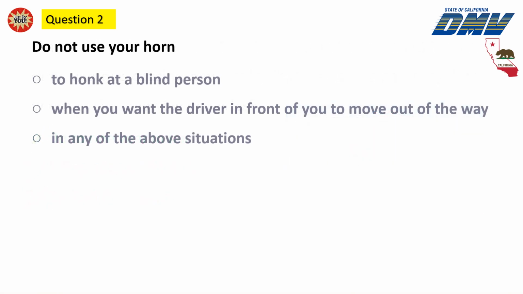Question 2. Do not use your horn to honk at a blind person, when you want the driver in front of you to move out of the way. In any of the above situations.